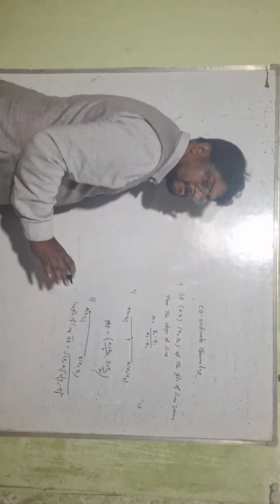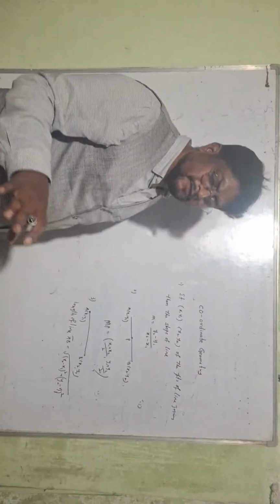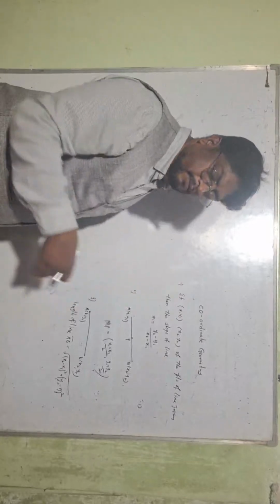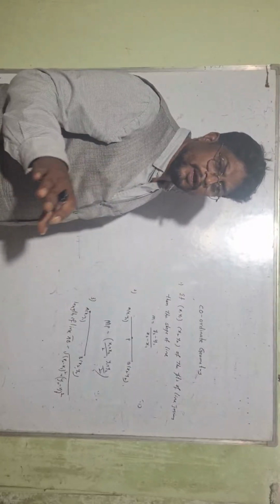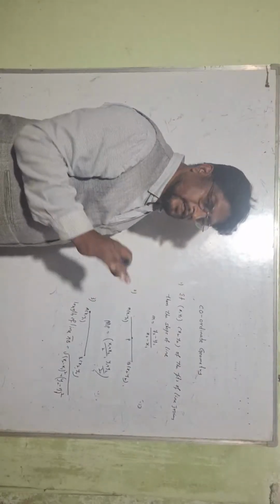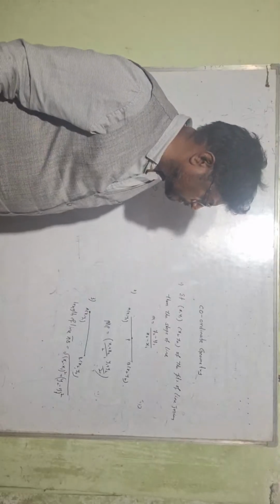So this is the third formula. If you know these formulas, you can do all the questions. First, I will explain the important formulas. Later, I will explain the gunshot questions.